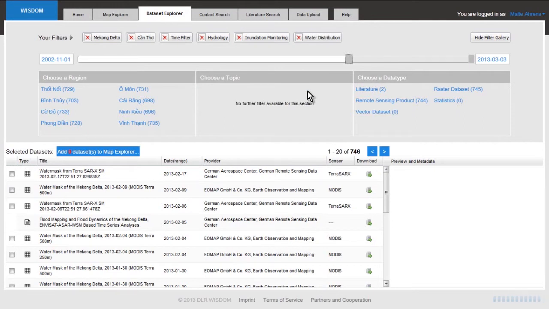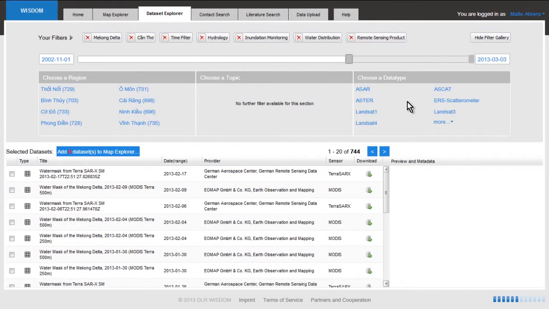So click at water distribution, and as a data type, I would like to have a remote sensing derived product for water extent or water distribution. So I activate here the remote sensing data products, and I get returns showing different information products available derived from different satellite sensors.